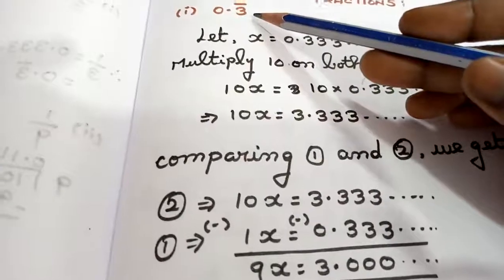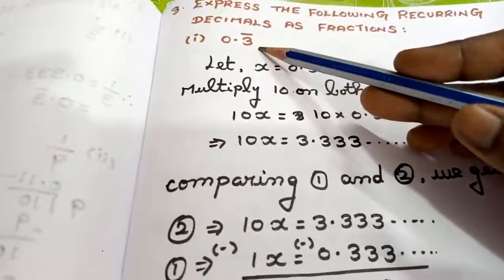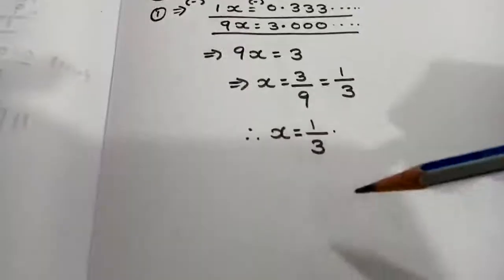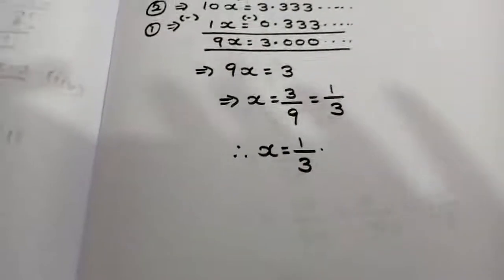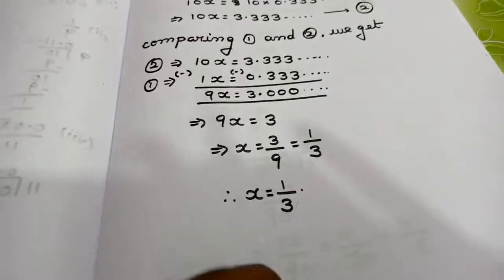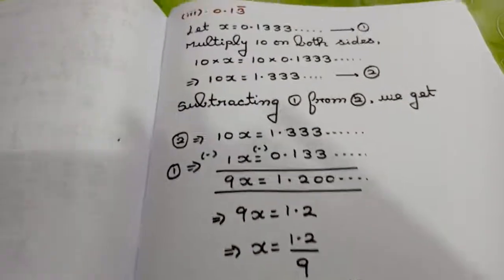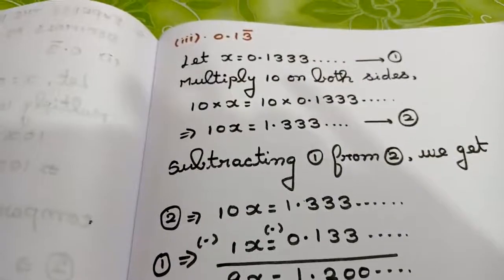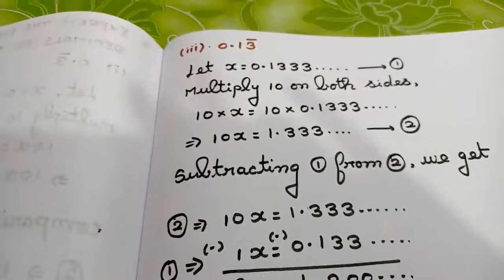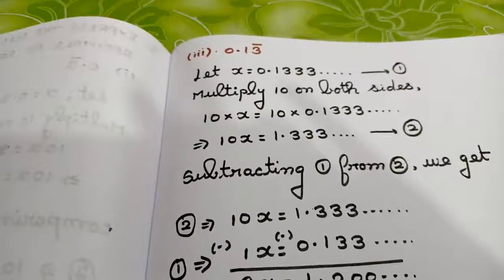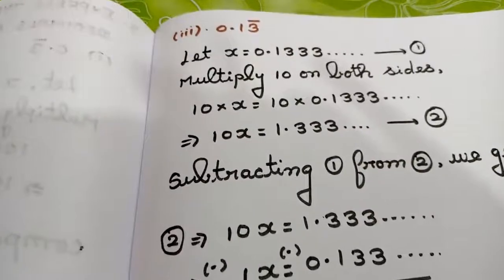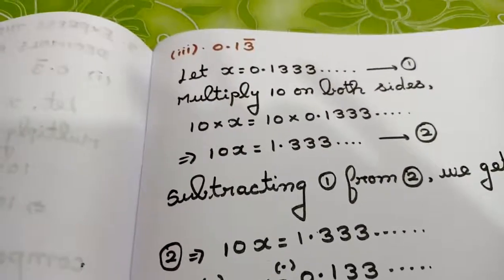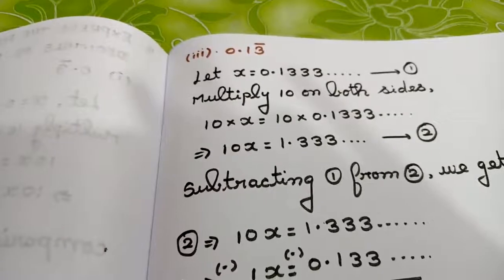And if you want, you can check and see in your rough work. So, they have given you the answer. Just we are finding that value in the fraction method. Converting it to fraction. So, what is the answer I am getting in this place is x is equal to 1 by 3. And I am getting the answer as x is equal to 1 by 3 students. Coming to the next question. Suppose if you are going to have a value like this 0.13 bar. Same way what I am going to do here is I am going to write it as let x is equal to 0.1333 etc. The number which is repeated I am writing in this place students.